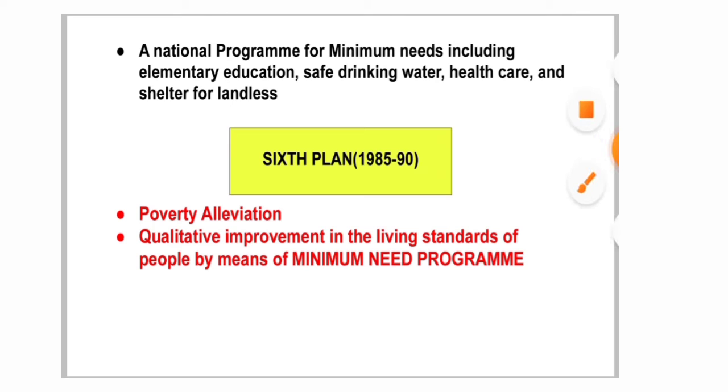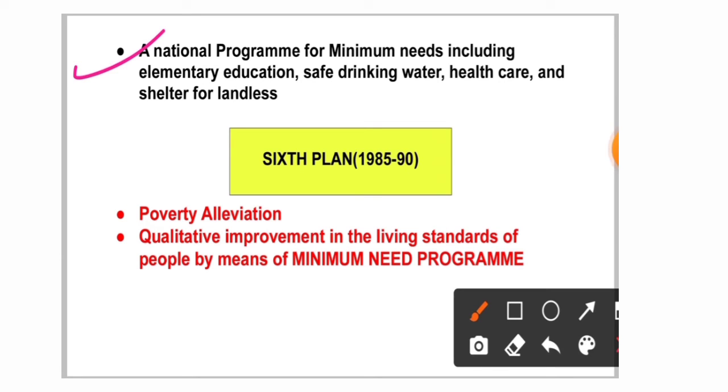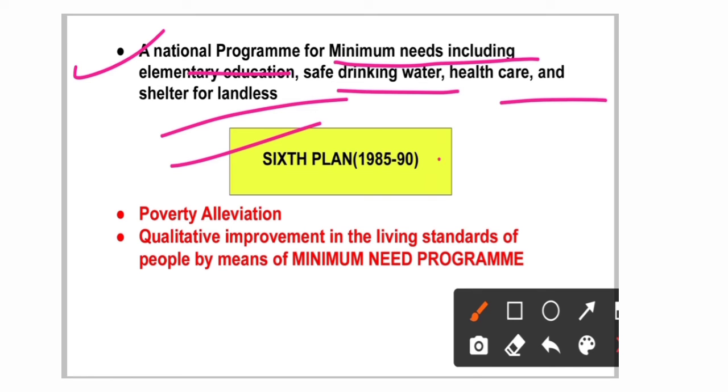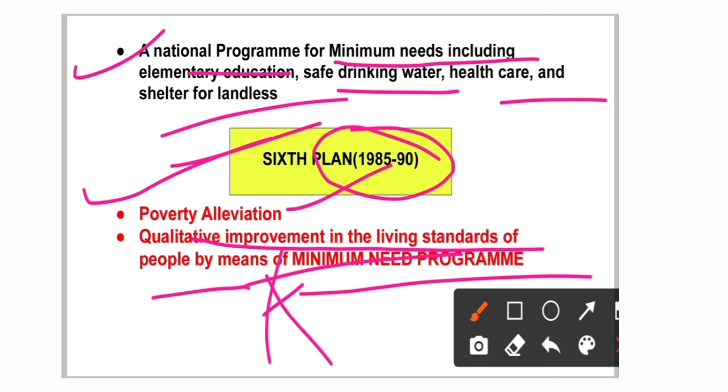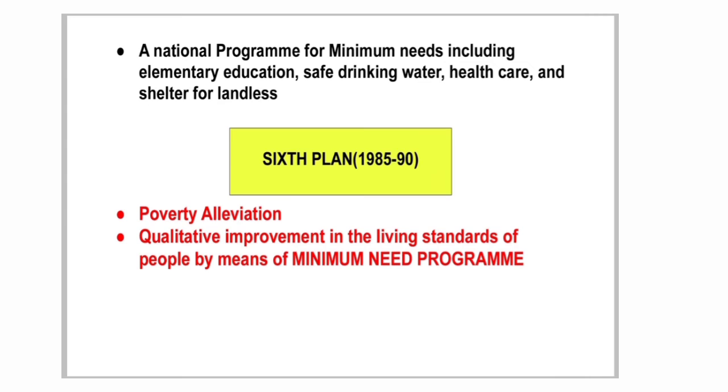Again, a small thing to remember: a national program of minimum needs, including elementary education, safe drinking water, healthcare, and shelter for the landless, was put forward. Then moving to the 6th plan, 1985 to 90, the first agenda was poverty alleviation and qualitative improvement in the living standards of people by means of what? The minimum needs program. Remember this, the minimum needs program was put up in the 6th five-year plan.